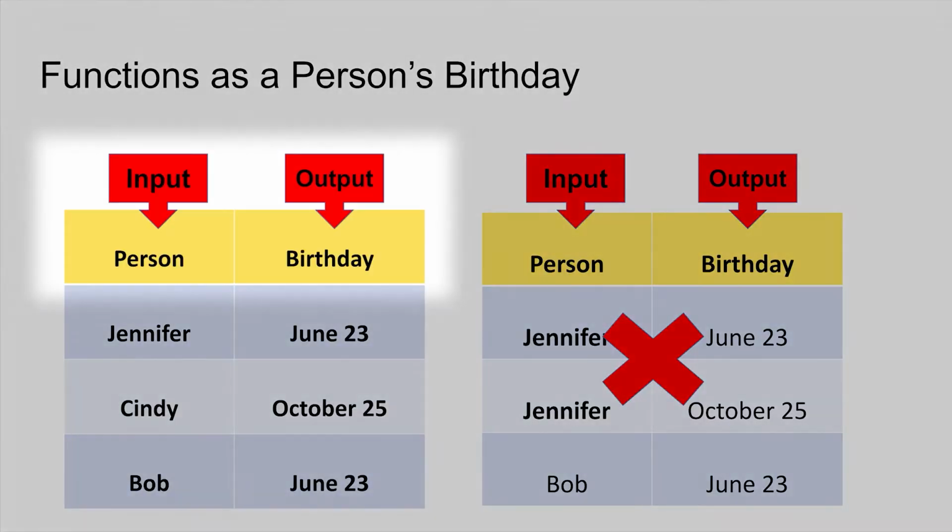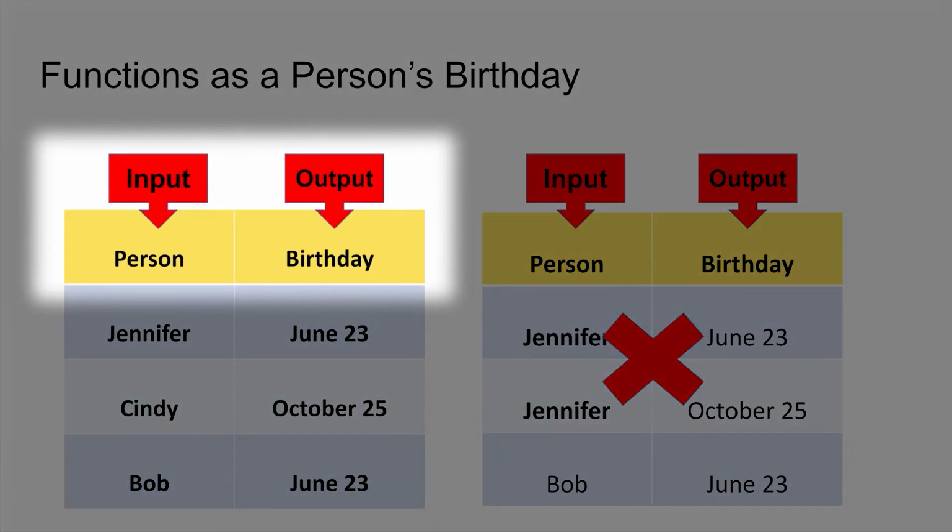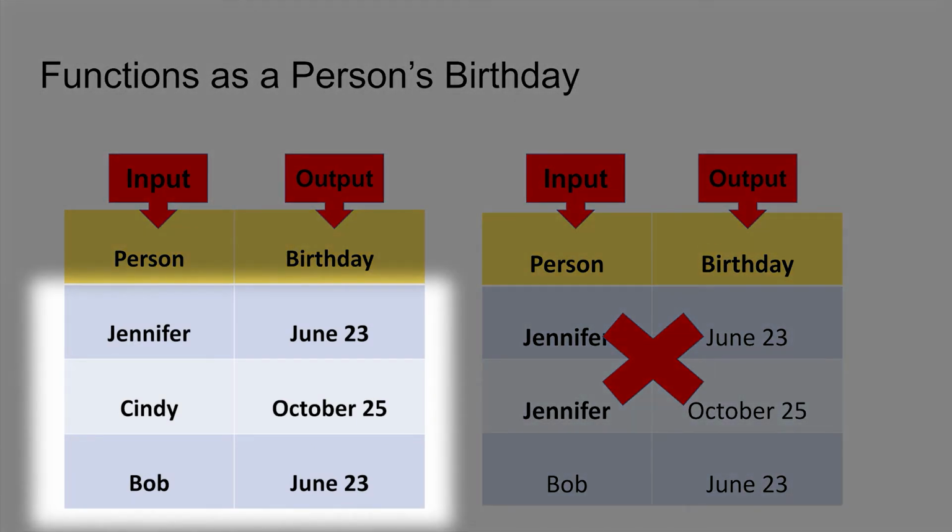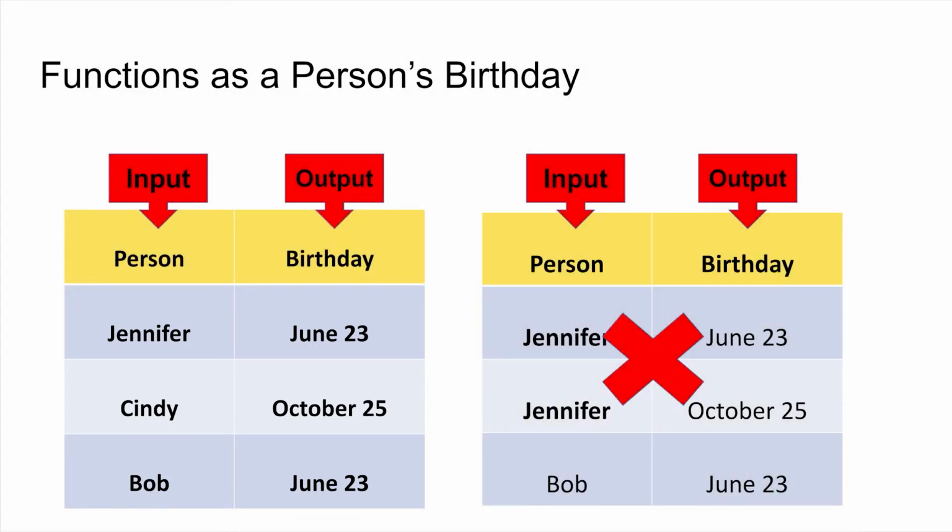Another example is a person's birthday. The input is the person and the output is the birthday. Other people may share my birth date, but I can only have one birthday. These examples show how a function works. A function takes an input value and assigns it exactly one output value using an equation.